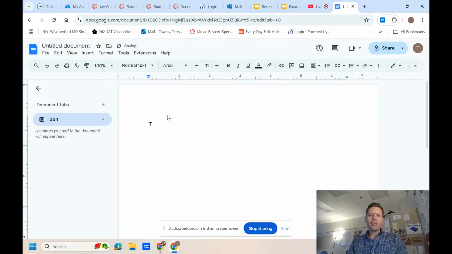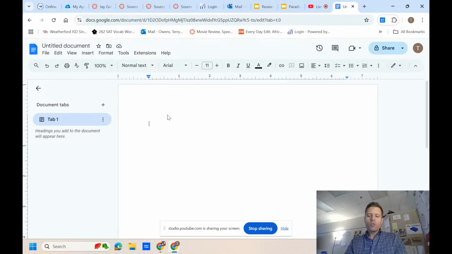So your in-text citation is going to tell me that the sentence before your in-text citation is a quote. So you're just going to type in your quote as if it's your next sentence, okay? Your next sentence.